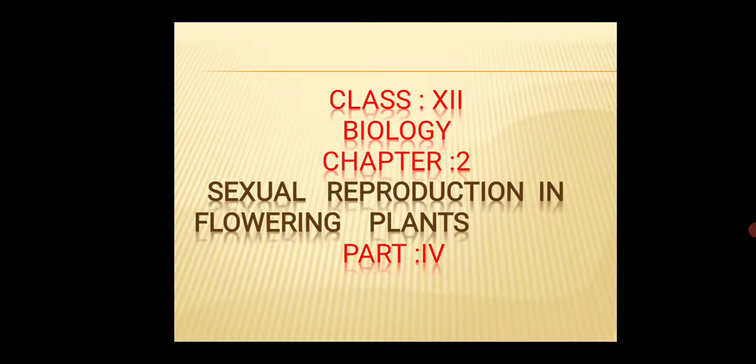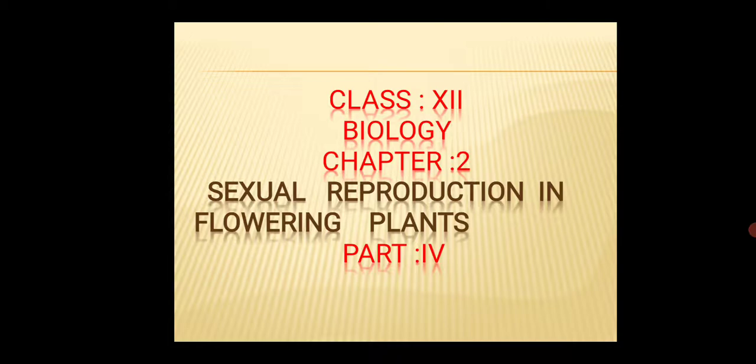The name of the chapter is Sexual Reproduction in Flowering Plants from your class 12 biology syllabus. From this chapter, I have already made 3 videos and I think all of you have gone through these 3 videos properly. From these previous 3 videos we came to know the parts of flower, the development of the male gametophyte, microsporogenesis, the development of the female gametophyte, the ovule structure and function, and the megasporogenesis, and last but not the least, the difference between microsporogenesis and megasporogenesis.